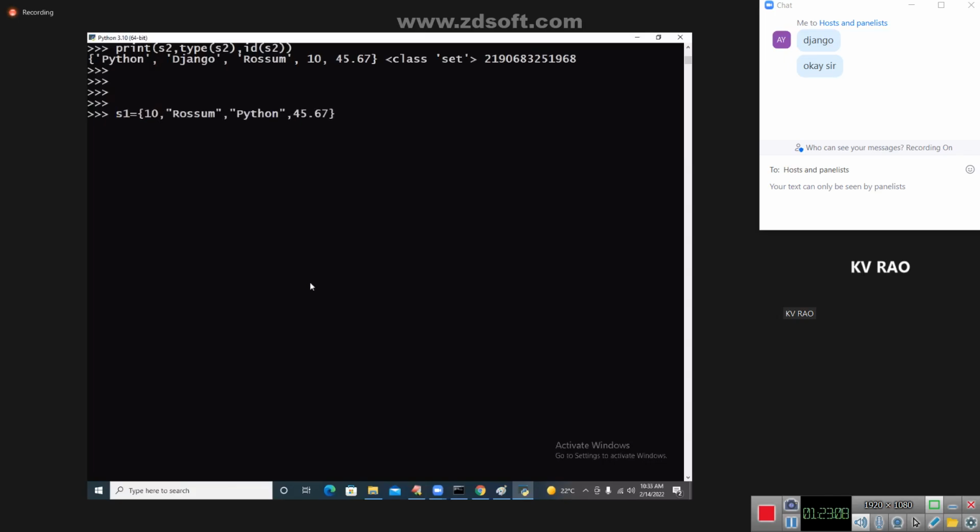S1 is equal to. This is my data. See, my dear student, this is the data we have. This is the data that we have. So I am having one more, L is equal to. How to add many values to S1? How to add many values to S1?